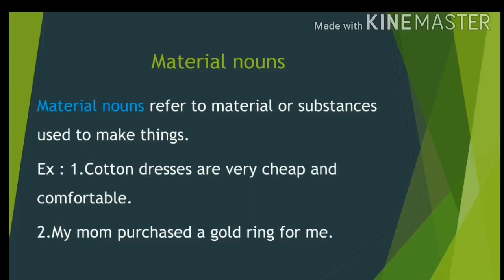Let me tell you two more examples. Cotton dresses are very cheap and comfortable. Which dresses are very cheap? The dresses which are made up of cotton. My mom purchased a gold ring for me. That means my mom purchased a ring for me which was made up of gold. The material they have used in a ring is gold, so it is a gold ring.